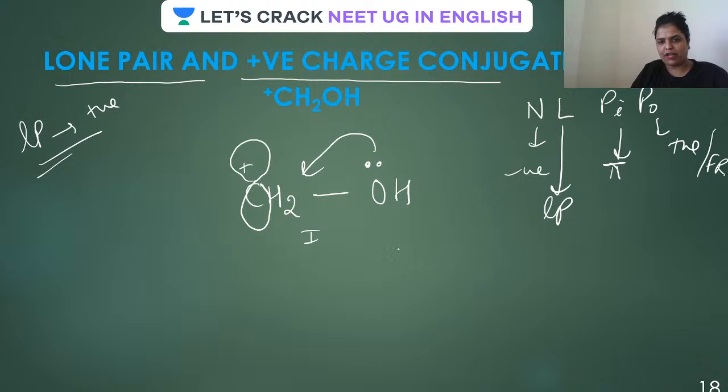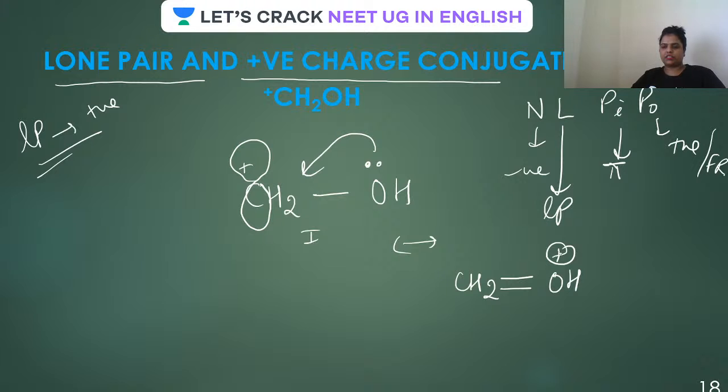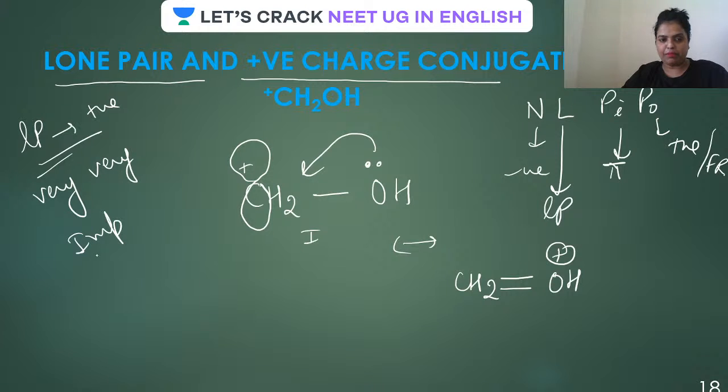Then the second one will be CH2. There is a positive charge, that after the bond formation, the positive charge will go. But yes, this oxygen will have a positive charge, isn't it? And such type of conjugation is very, very important, guys. Why is it very, very important?